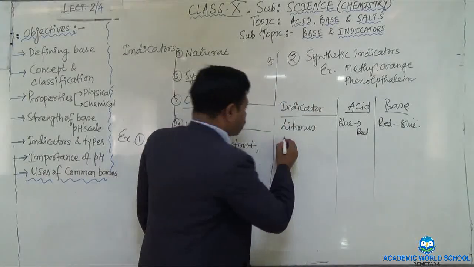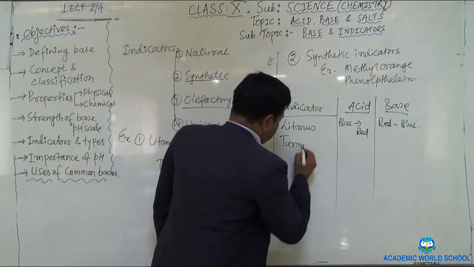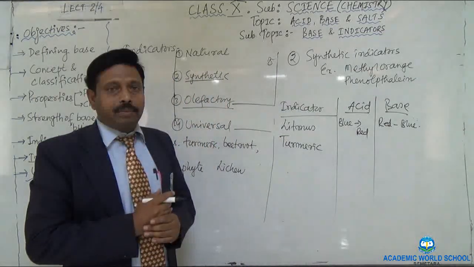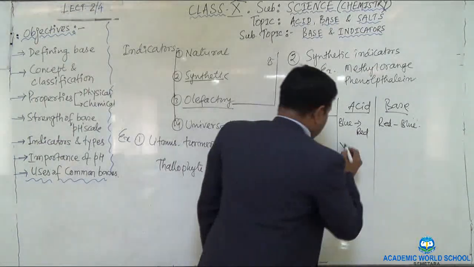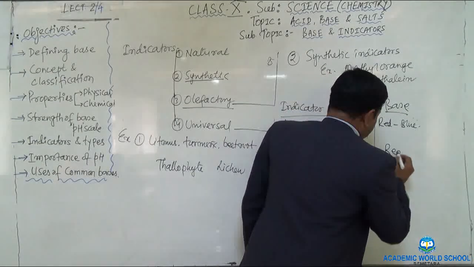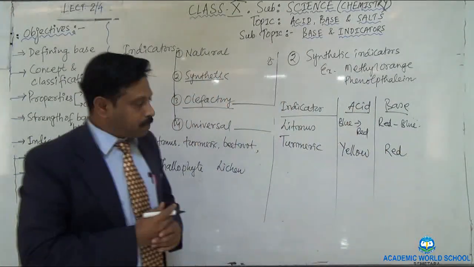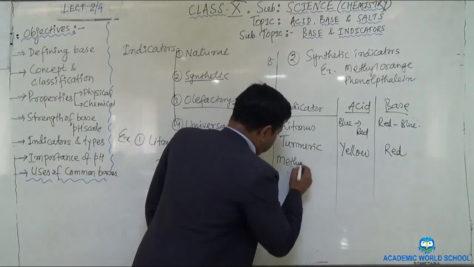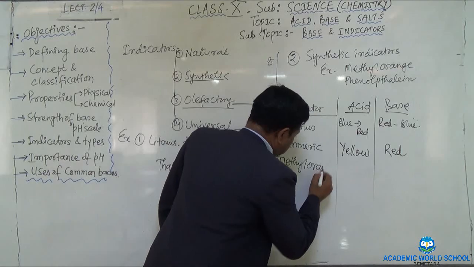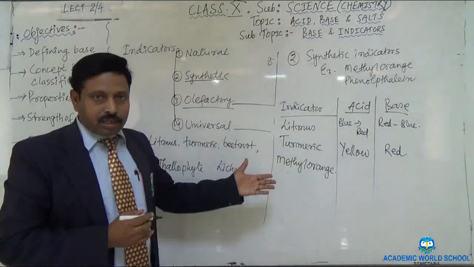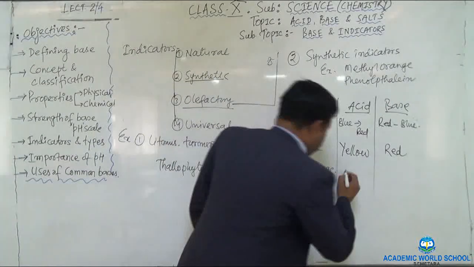Okay, now take the turmeric. In acidic medium it gives the yellow color, and in the basic medium it gives you red color, right? Then come to the methyl orange. Methyl orange gives you red color in acid and yellow color in base.